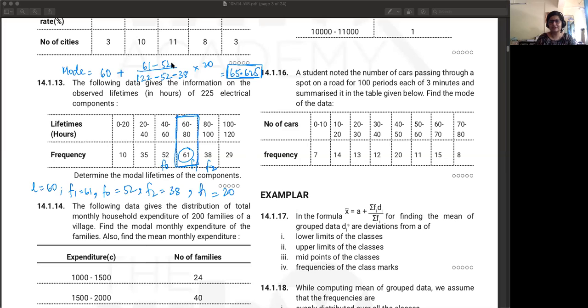So 61 minus 52, in the numerator 9 will come, upon 122 minus 52 is 70. 70 minus 38 is 32. Into 20 is 4 8s are 32, 5 by 8, upon... so 60 plus 5 point something will come. Yeah, 65.625 is the right answer, you guys. Yes. Good, good stuff. Oh, actually, you just took 9 by 8 or 5 by 8. Yeah, 5 by 8.